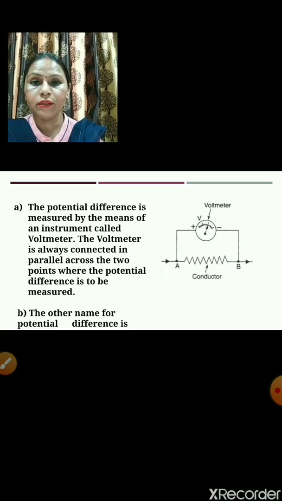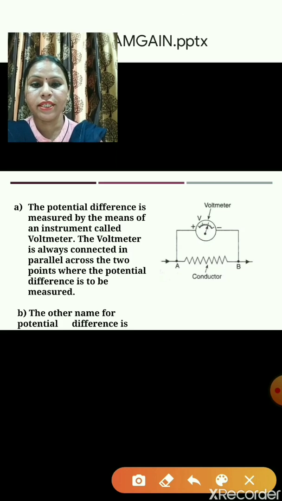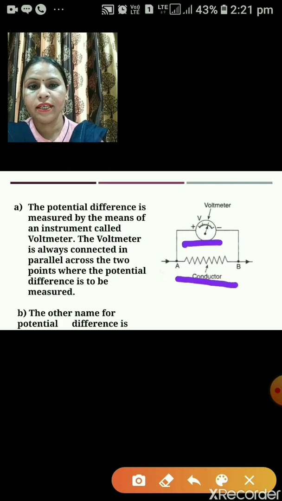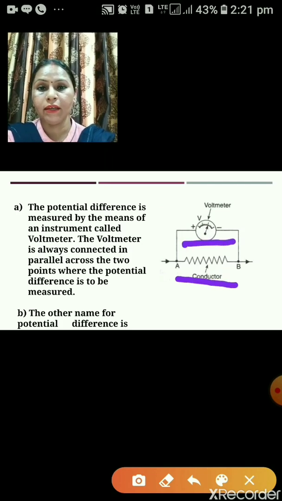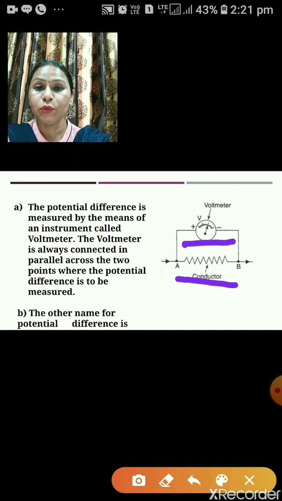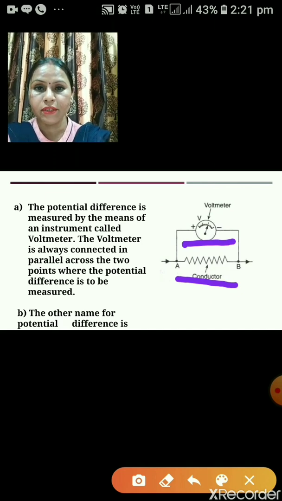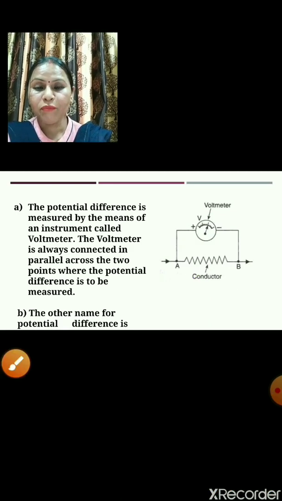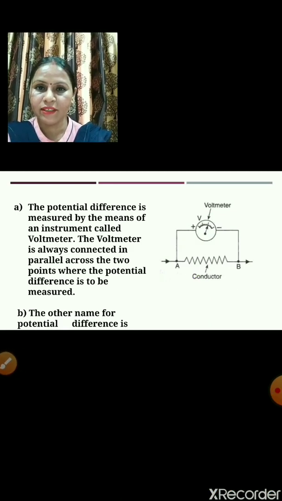You can see this figure here, it is always connected in parallel across the two ends, 2 points where the potential difference is to be measured. The other name of potential difference is voltage.